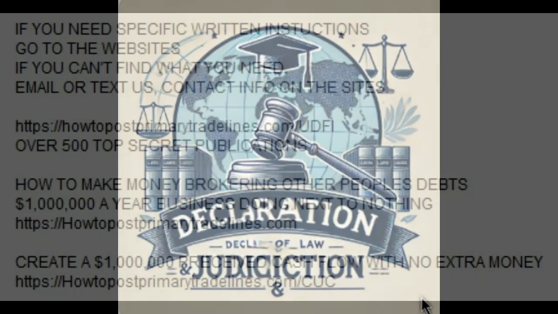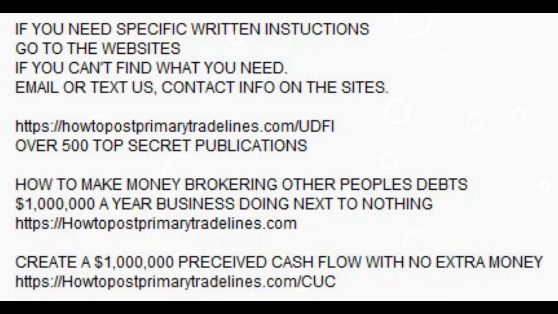Conclusion. The declaration of law and jurisdiction is a fundamental principle that ensures legal systems function within defined limits. Courts must establish jurisdiction before enforcing laws, ensuring due process and fairness in legal proceedings. Understanding these concepts is essential for navigating complex legal disputes and upholding the rule of law.